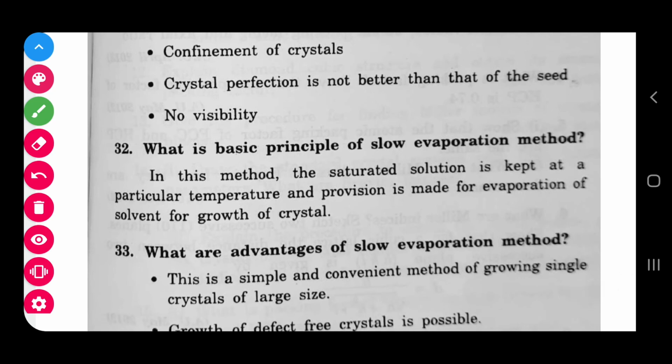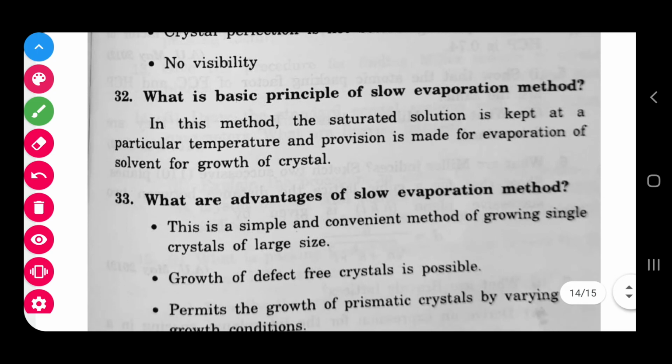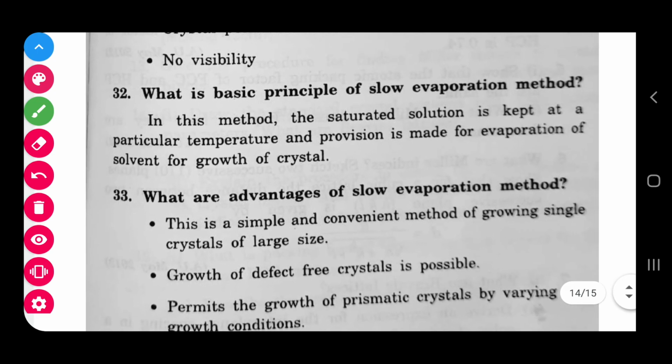What is the basic principle of the slow evaporation method? Slow evaporation means what? A saturated solution is kept at a particular temperature, and the solvent evaporates for growth of the crystal. The solvent will be evaporated. Here you need a saturated solution. Saturated means what is it?